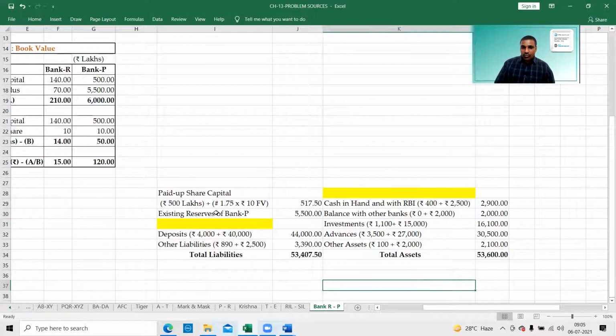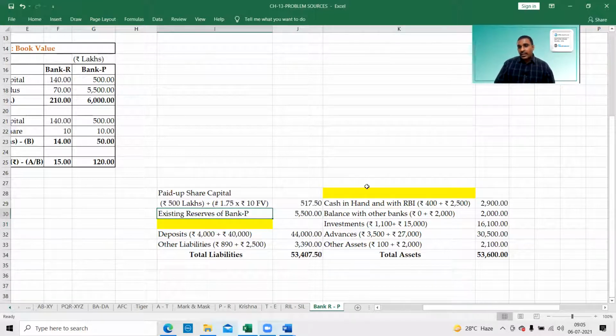That is the reason, after reserves, leave one line. Here in the asset side, leave the first line. That will come as goodwill. Whenever you are consolidating, do this. After reserves, leave one line. If the asset side is less, just take out this point.